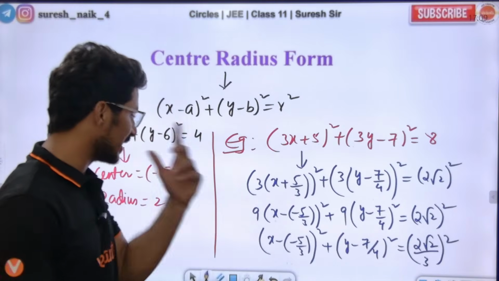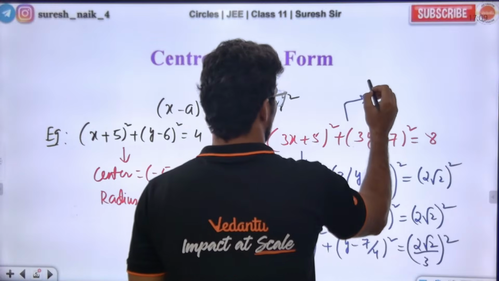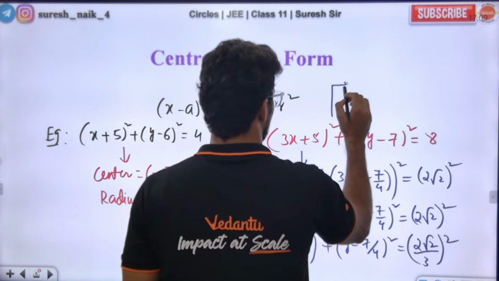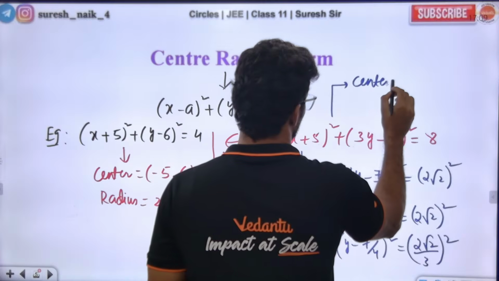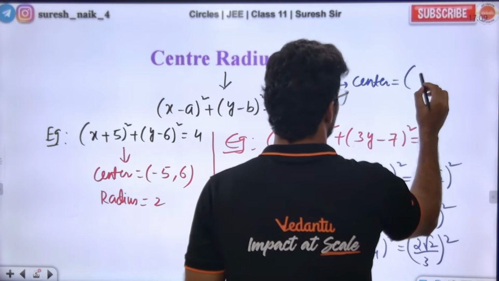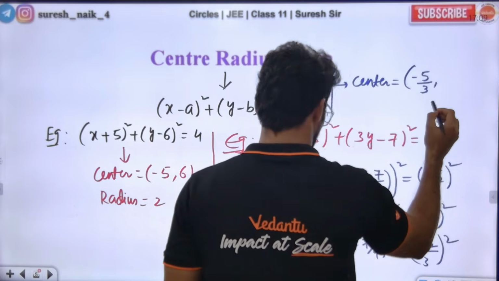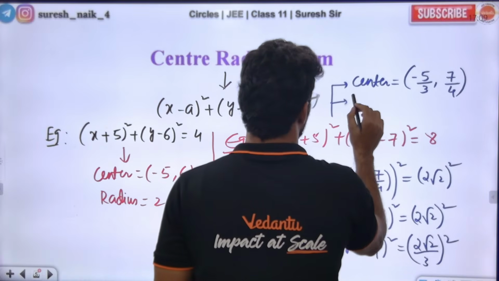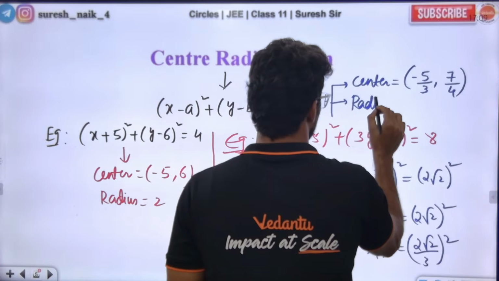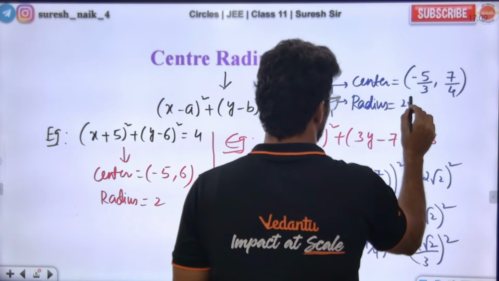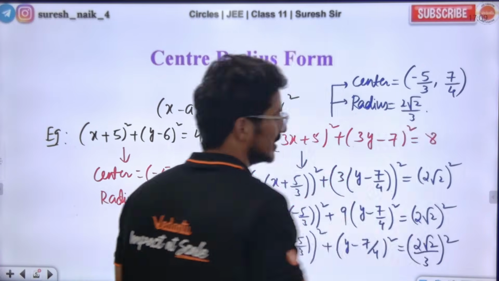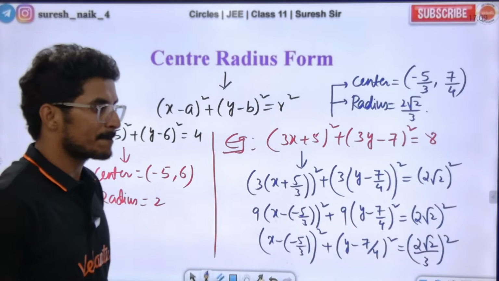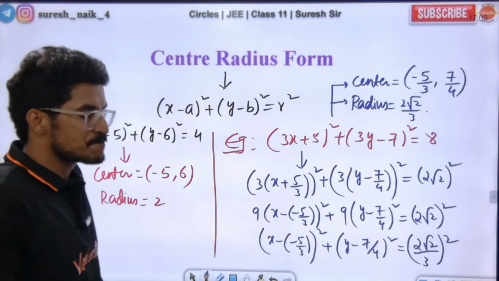Now what is the radius and what is the center? In the circle, what is the center? Minus 5 by 3 comma 7 by 4. What is the radius? Okay, well, this is the radius. Is everyone 100% clear?